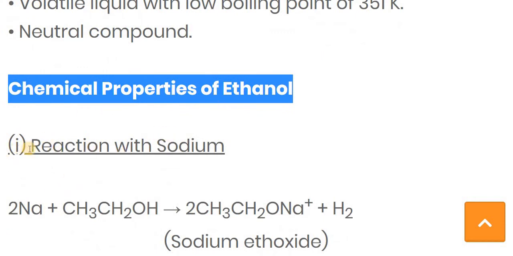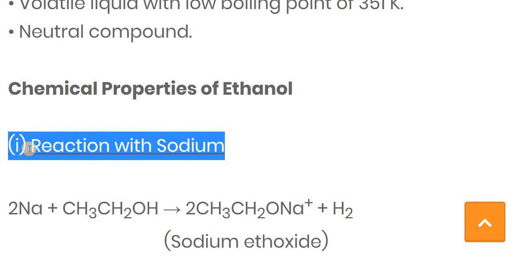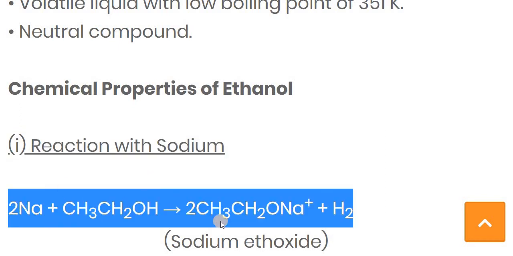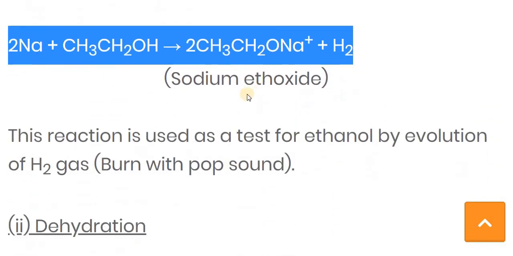Now the chemical properties of ethanol. In the first reaction, with sodium, if ethanol reacts with sodium, then we get sodium ethoxide, and along with that hydrogen gas is released, and this hydrogen gas we can confirm by burning it with a pop sound.